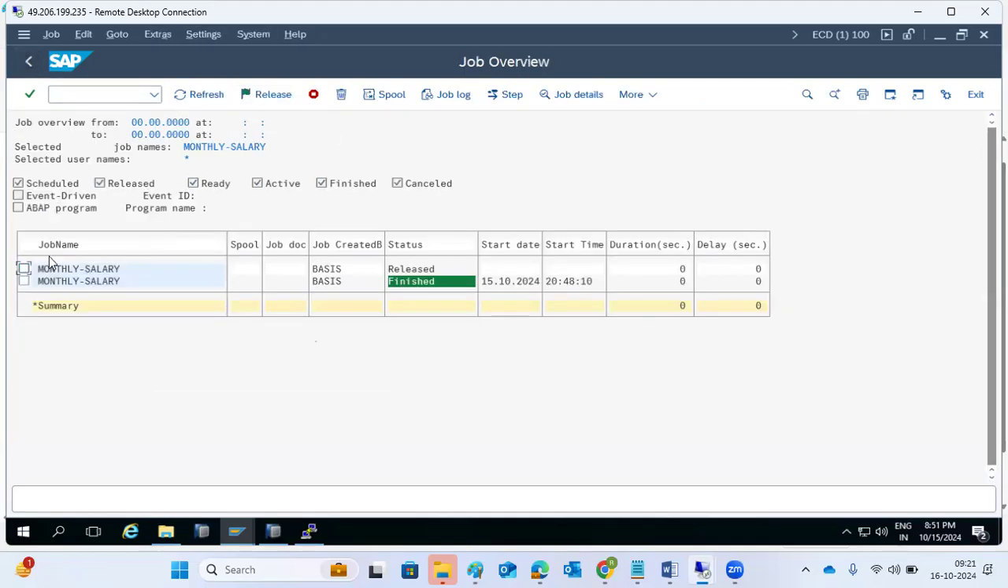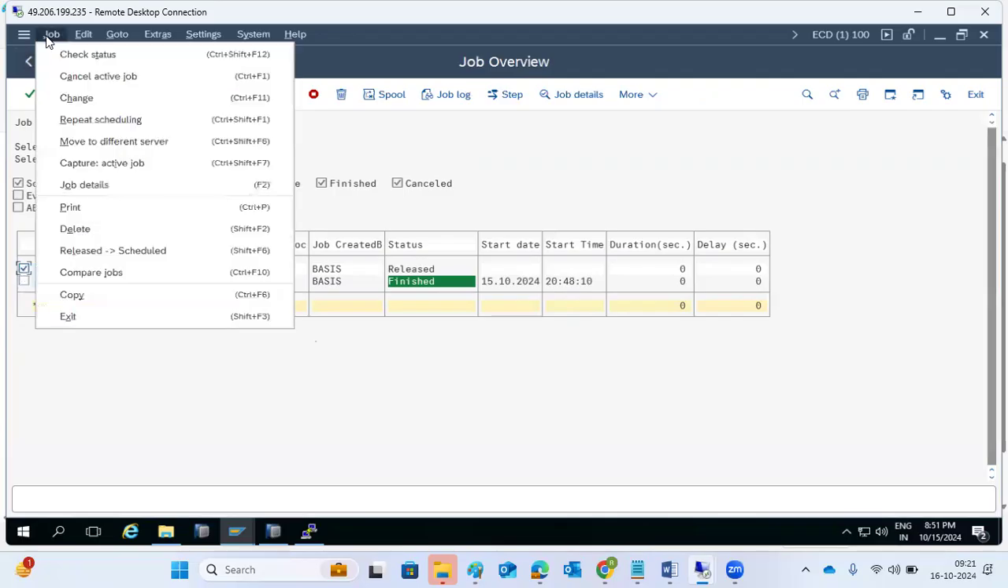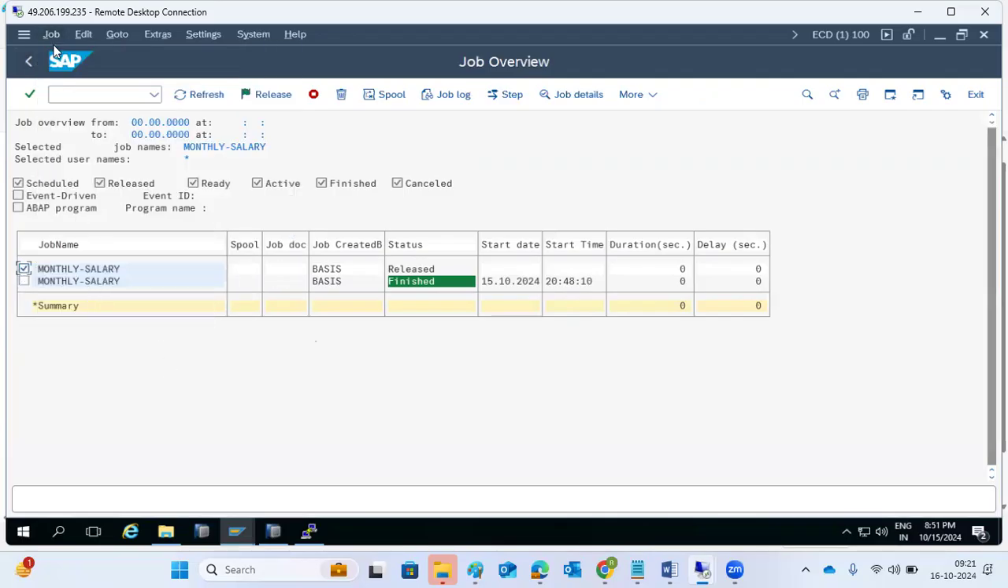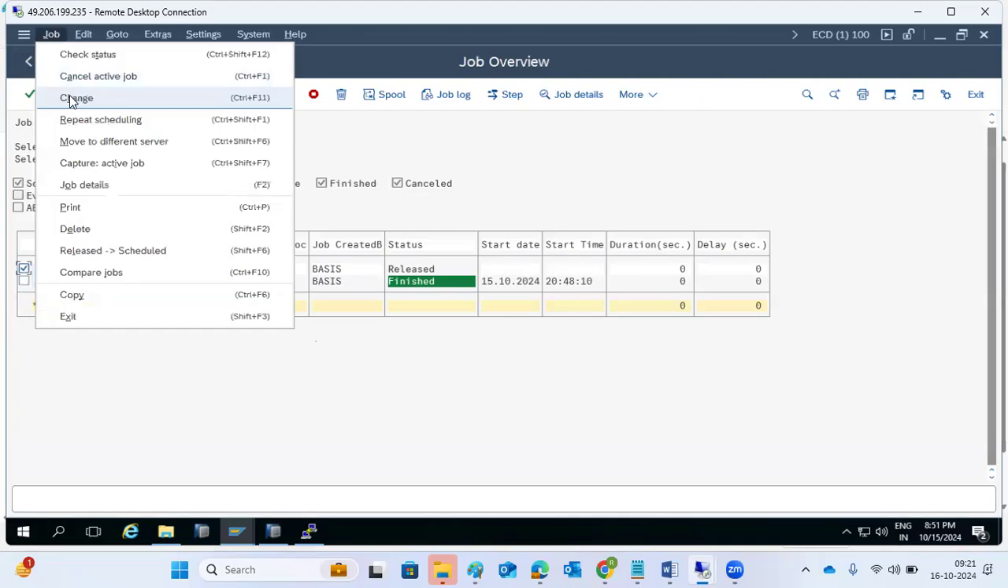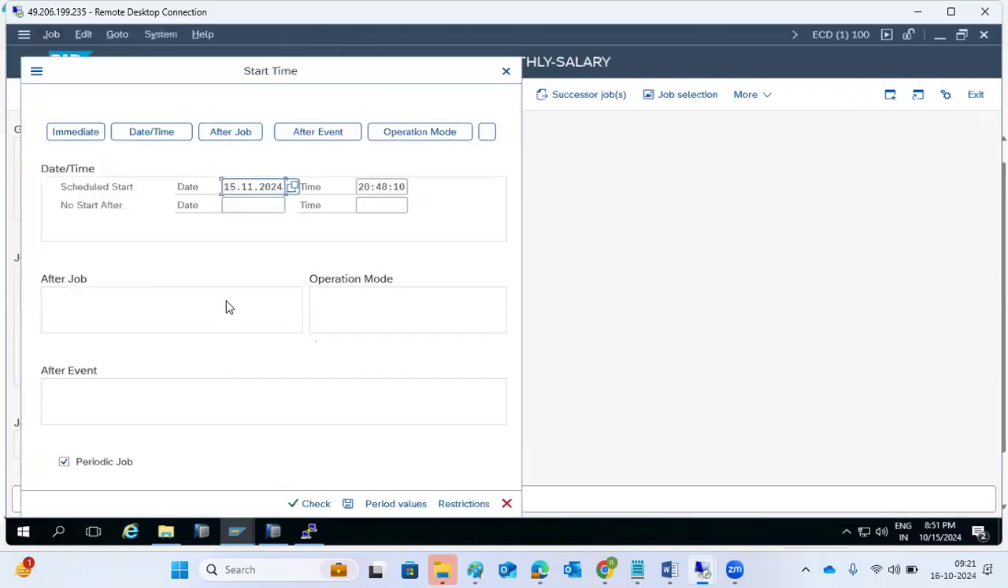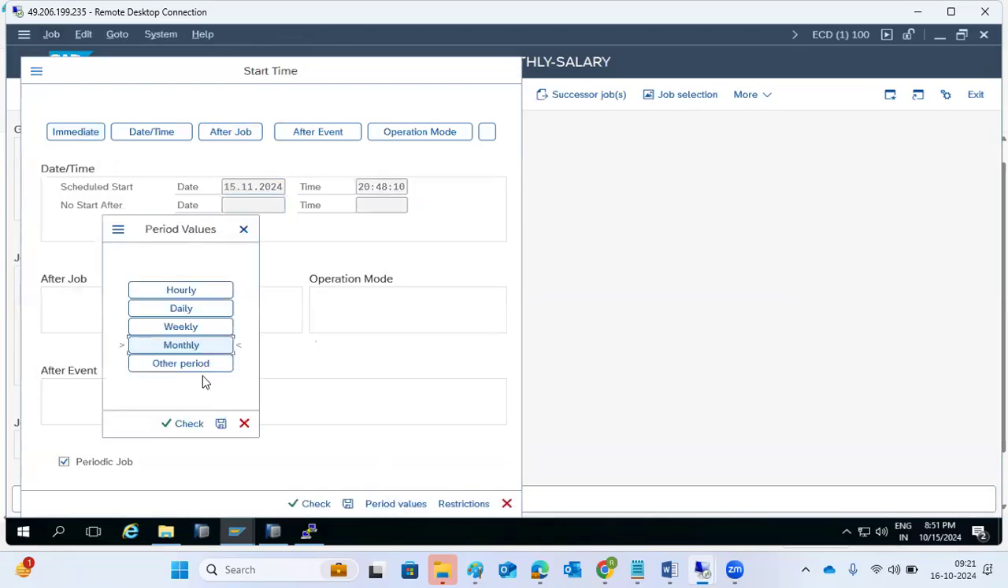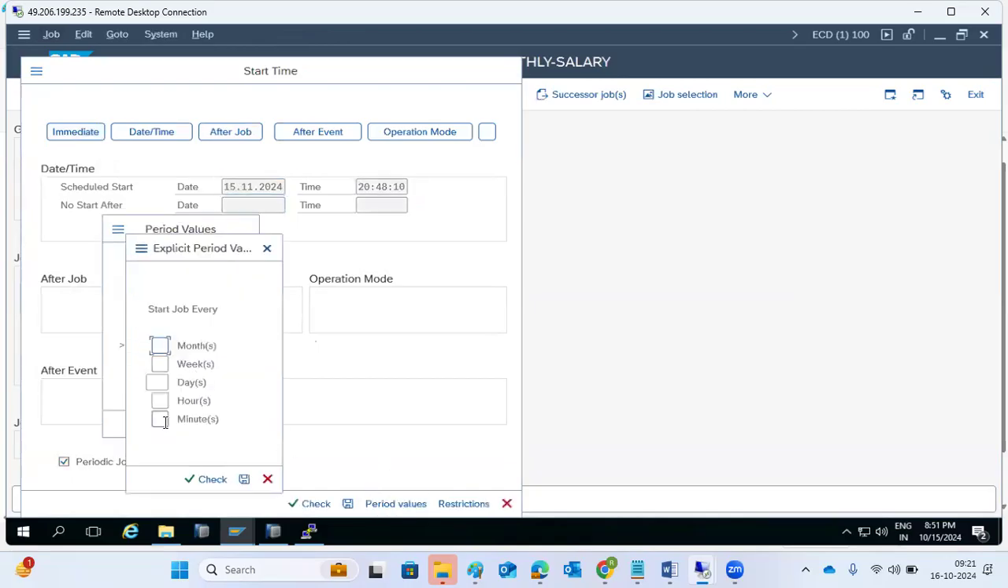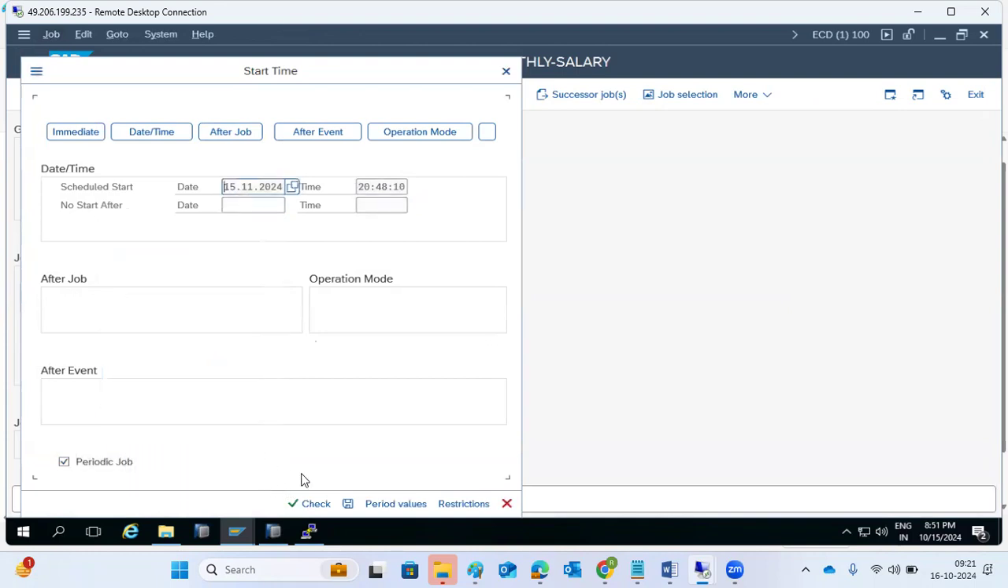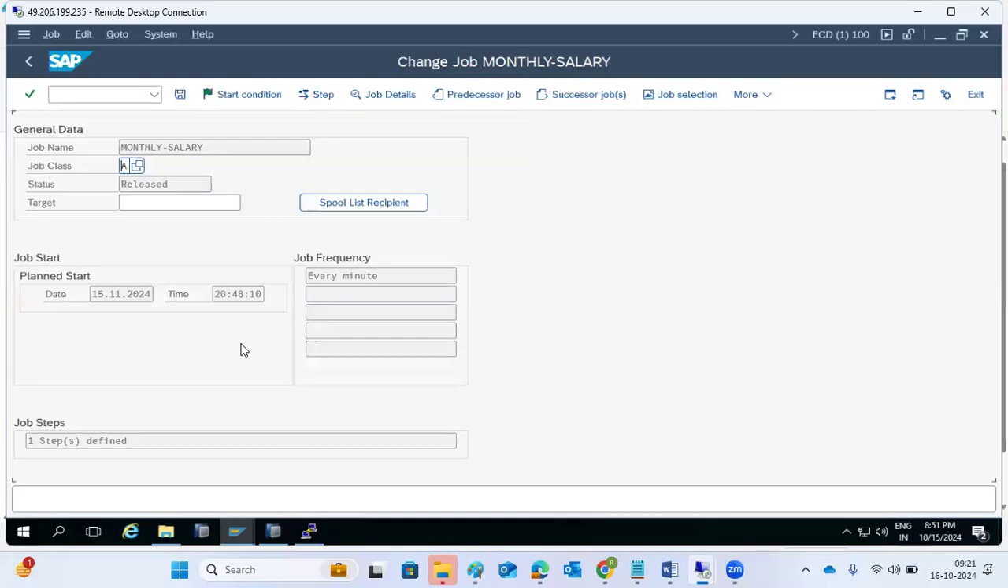Suppose I want to change this job. We can also edit it. Go to the change button in SM37. I don't want to run it monthly here in the periodic values. I want to run it every 1 minute, just for example, instead of every 1 month. Just changed it, saved it.